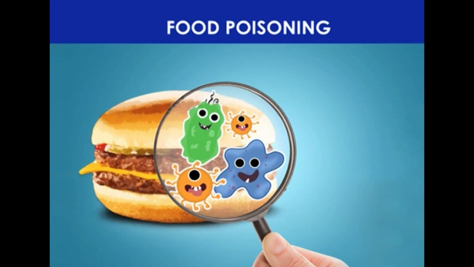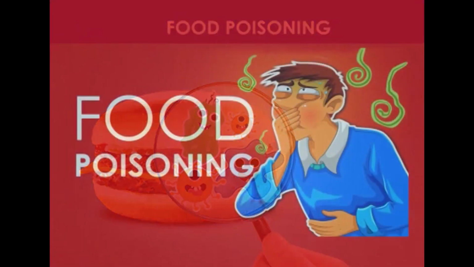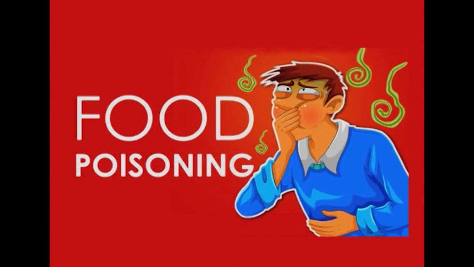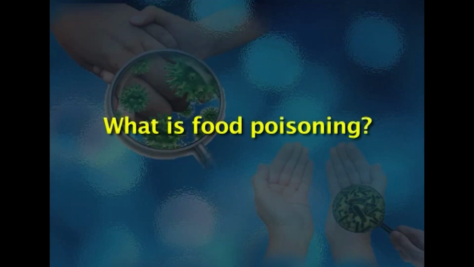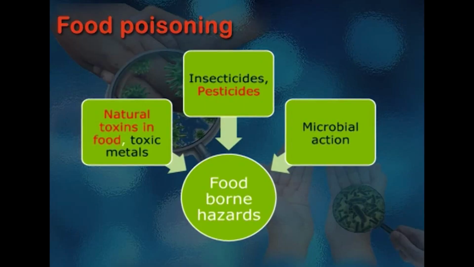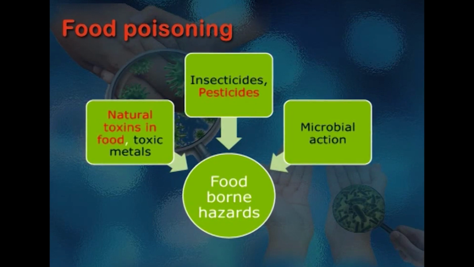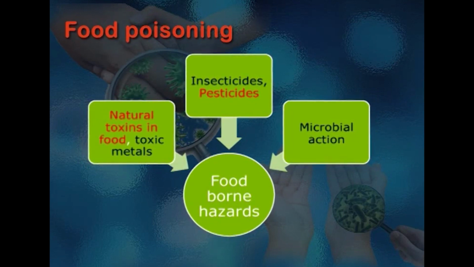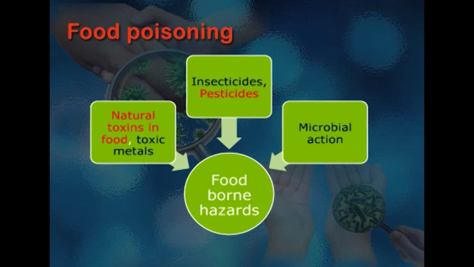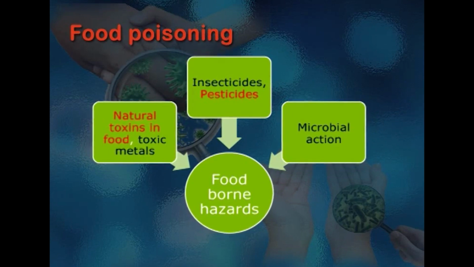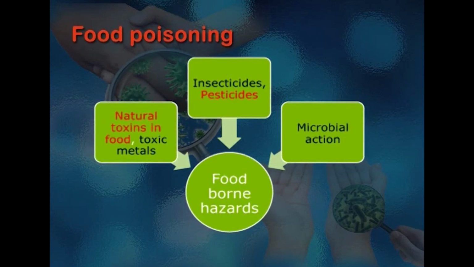So if these kind of microorganisms multiply rapidly in food, then this can lead to food poisoning or food infection. What is food poisoning? Food poisoning is when some unpleasant or unwanted materials contaminate the food. So food poisoning is not only caused by microorganisms or microbial growth, it can also be caused by natural toxins in food. It can be caused by toxic metals such as cadmium and lead, which can lead to food poisoning.